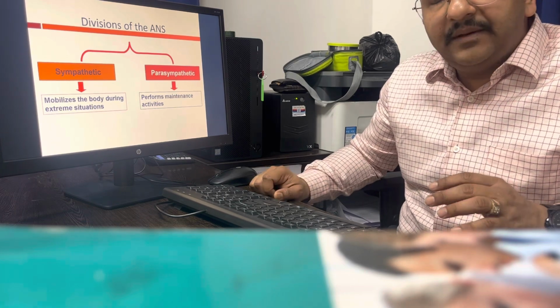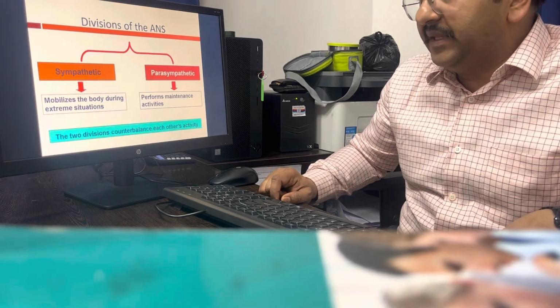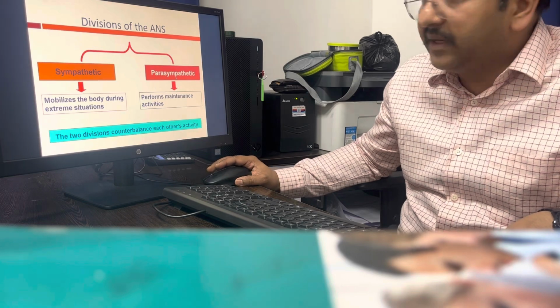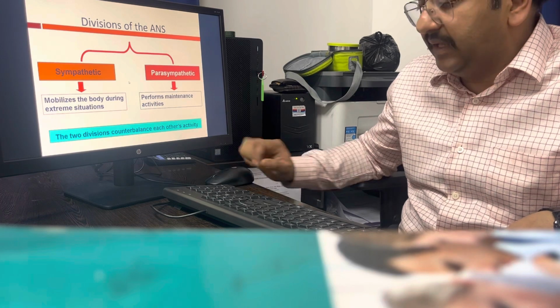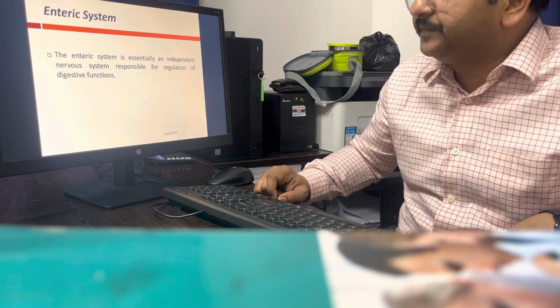So the sympathetic and parasympathetic counterbalance each other. That means if there is an increase in sympathetic activity, there will be a decrease in parasympathetic. If there is an increase in parasympathetic activity, there will be a decrease in sympathetic activity. So this is how the body regulates its activities.